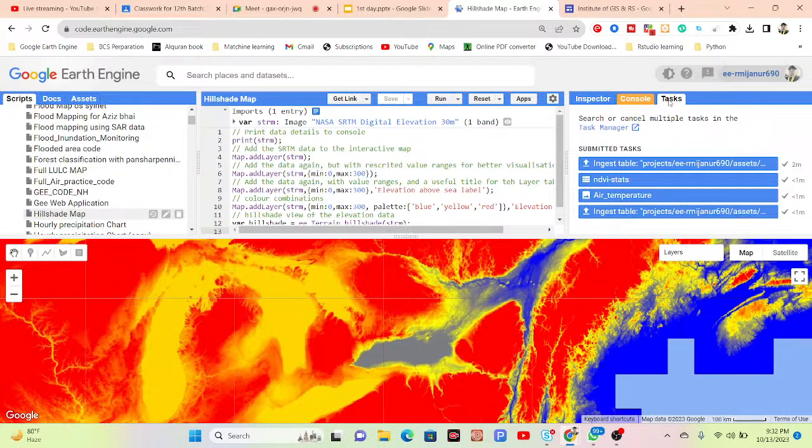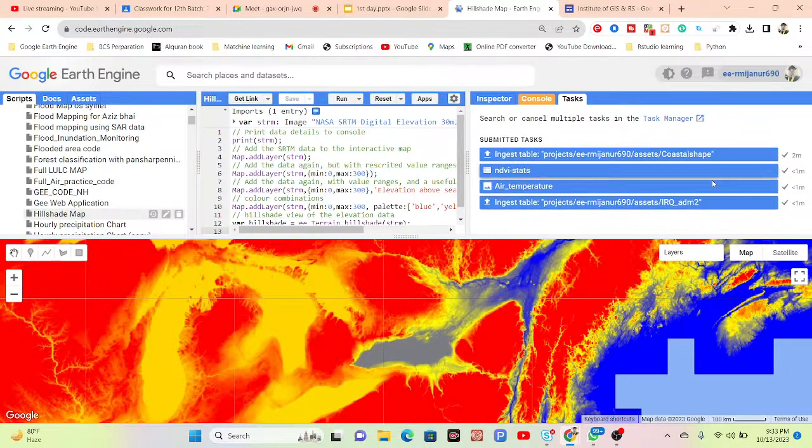Suppose you want to upload, export, or import anything, like importing a shapefile or a raster image, or exporting anything. Then the task tab mainly shows you the progress of your importing or exporting. Here you can see it is already exporting and importing different types of files, and it needs 2 minutes for the exporting or importing. So the task tab works for long running tasks and displays how much time the exporting or importing takes. I will show you later how we can easily do export or import.